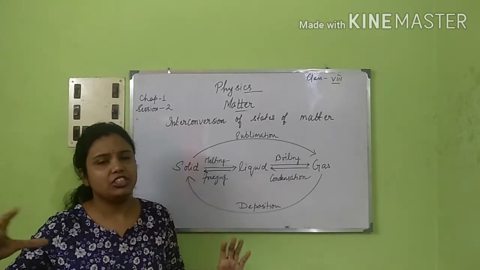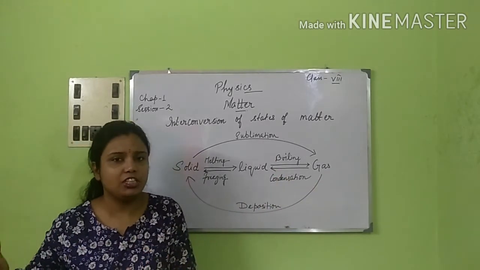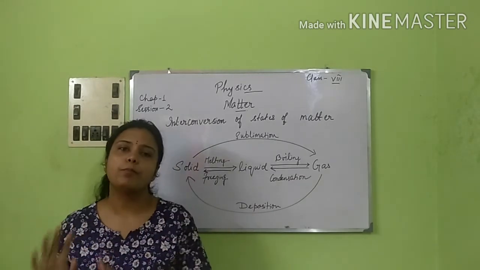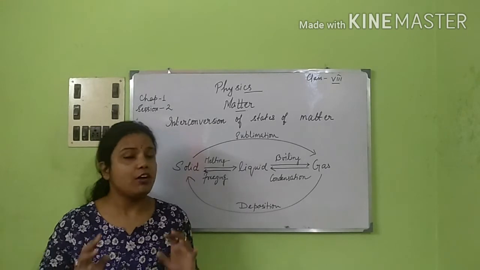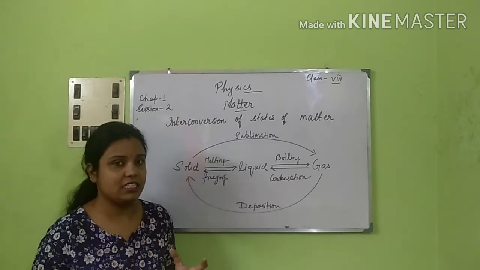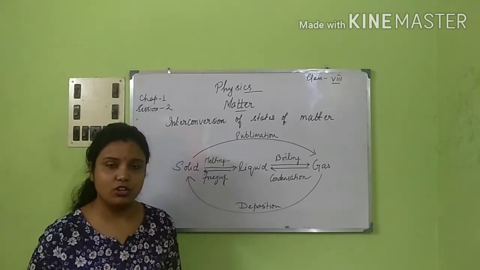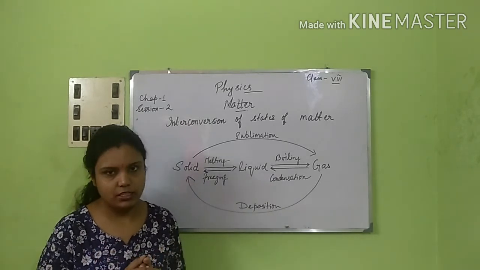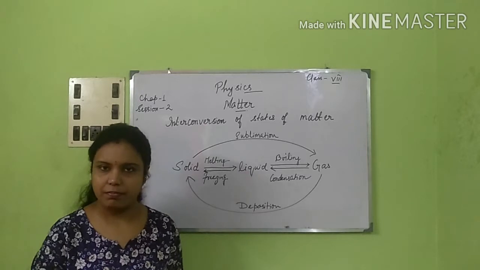When they reach the gaseous state, there has been a transformation of energy, the kinetic energy has converted to potential energy. This energy is known as latent heat of vaporization.